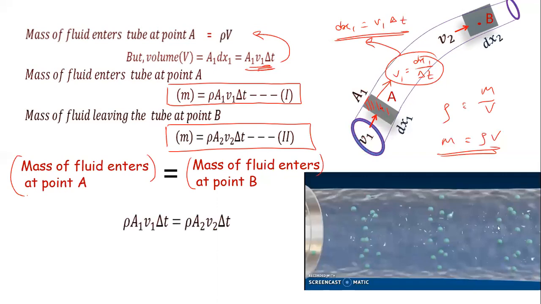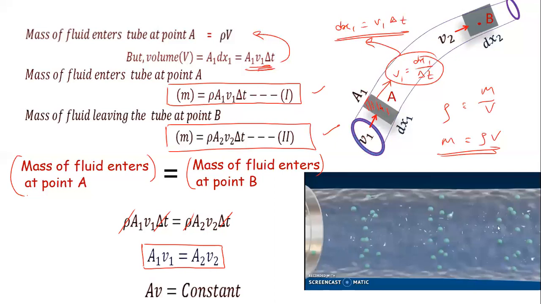So we can write equation 1 is equal to equation 2. Then we cancel the common terms. This rho gets cancelled, delta t gets cancelled. We get A1 V1 is equal to A2 V2. So this is the equation of continuity, or we can write it as A into V is constant.